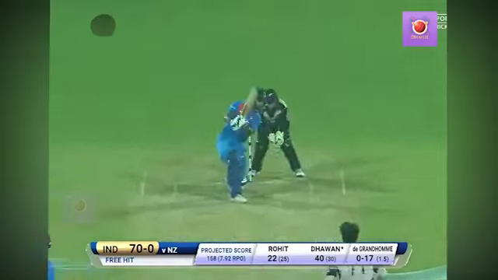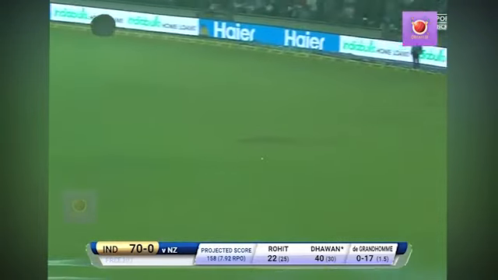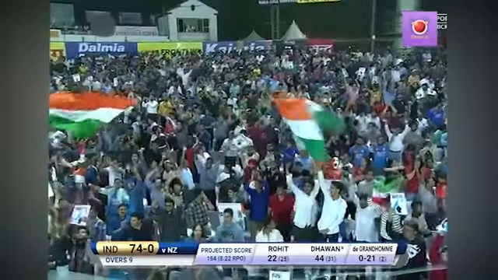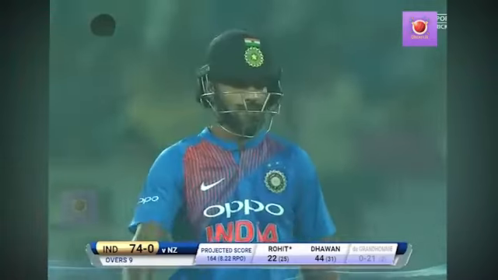Grant continues round the wicket. Cracking shot on the offside. That's going to be 4 runs. He's looked good today, Shikhar Dhawan, on his home ground. 9 overs gone. It's 74 for no wicket.